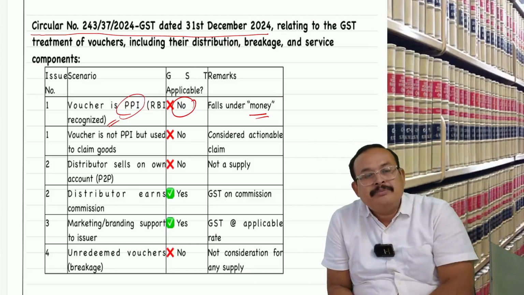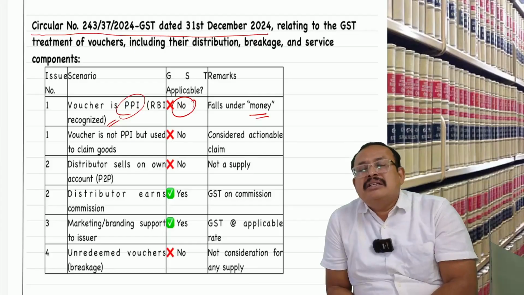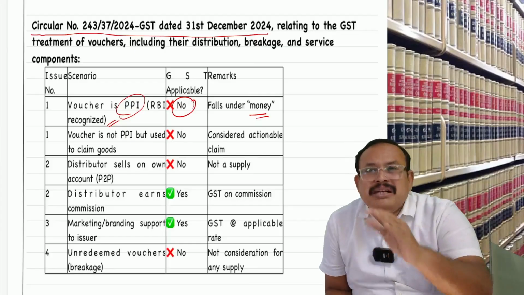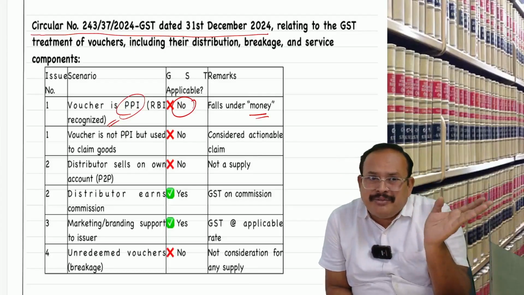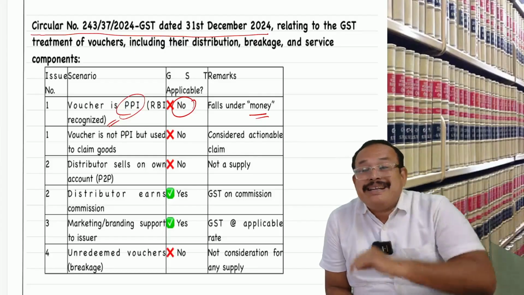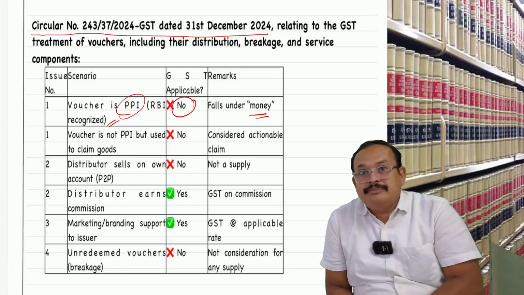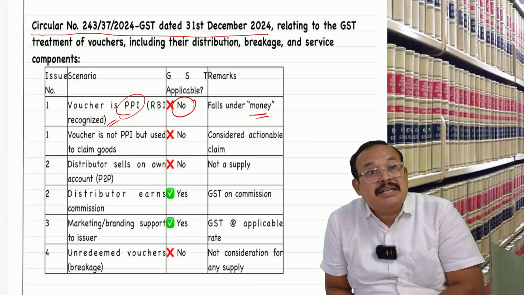Is that clear? This supply made by the shopkeeper is not a money transaction because he is not authorized by the Reserve Bank of India, but it is to be treated as an actionable claim, as set by CBSE.